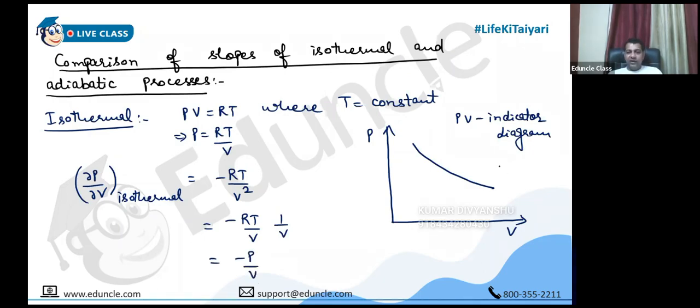And this is negative. So it is very much clear from the diagram also. That's why I made the diagram like this, not like this. So it is decreasing, not increasing. So that's why the negative sign is there. It means with increase in volume, pressure is decreasing. That's why this is having a negative sign. That is with increase in volume.